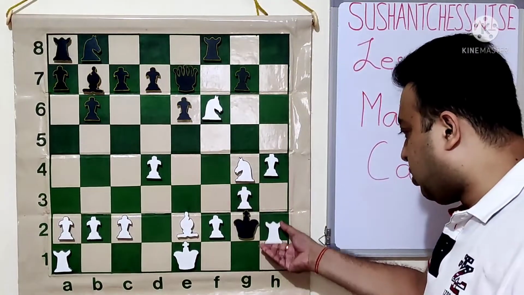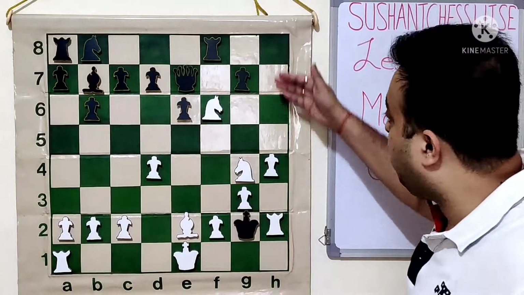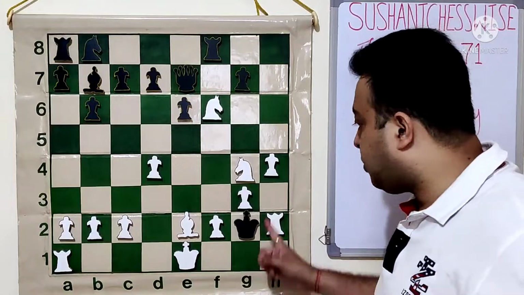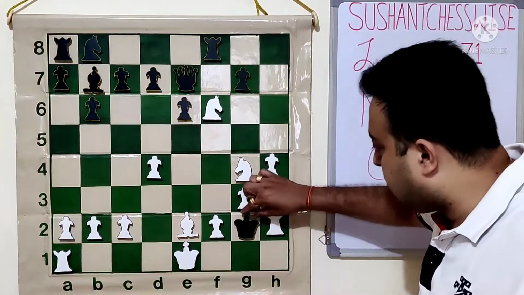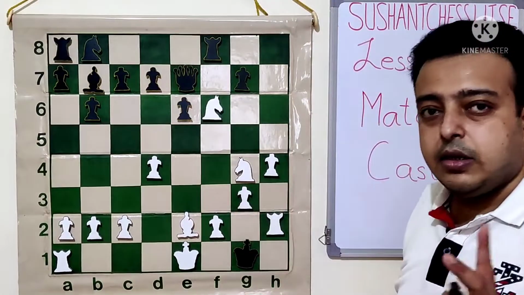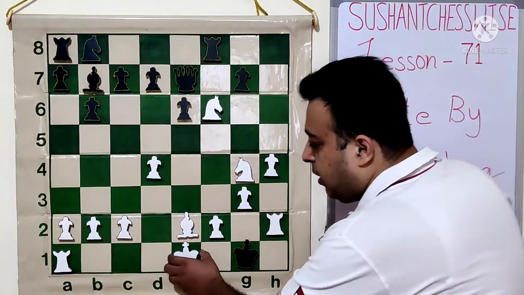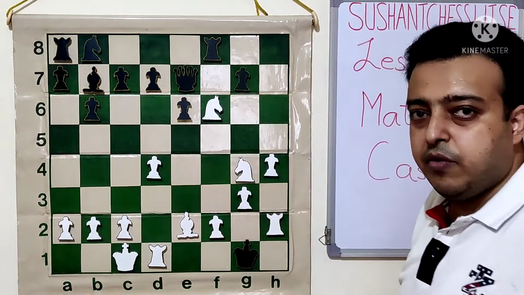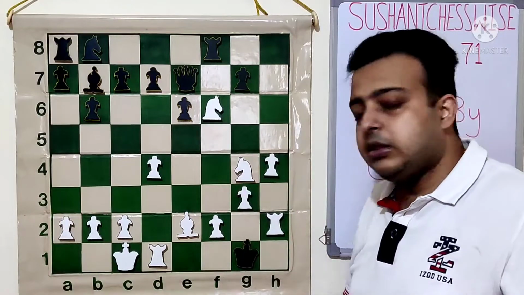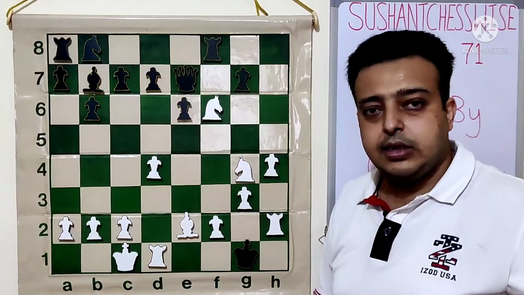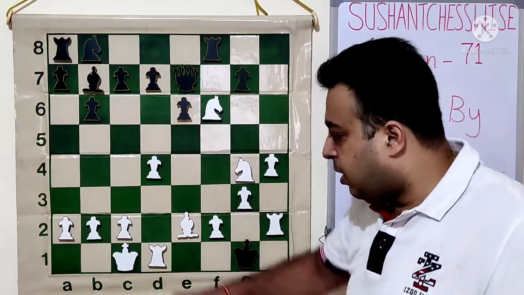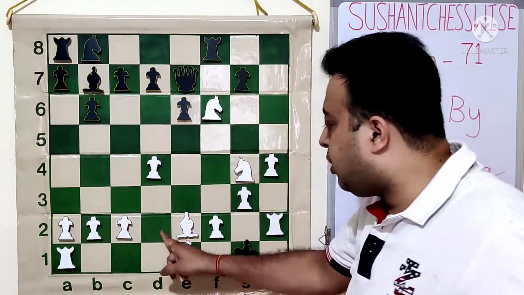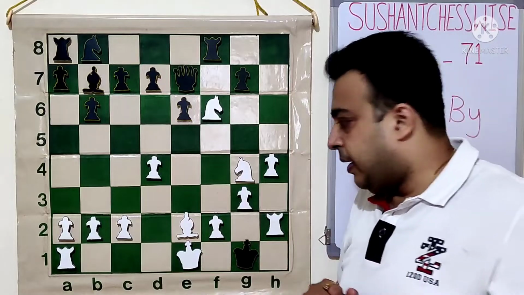Okay, now rook h2 check. While calculating from queen h7, white had to see this move rook h2, which is forcing things. Now the king has to come to g1, and here there are two ways. White played long castle checkmate. So as the topic I have given, mate by castling. See, this is a very rare thing when castle is a checkmate. Okay, white could have also done here king d2, which would also be a checkmate.